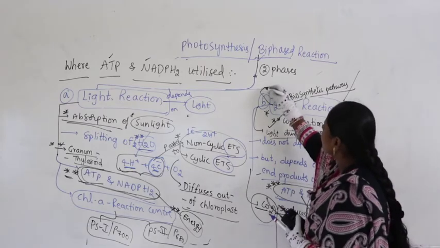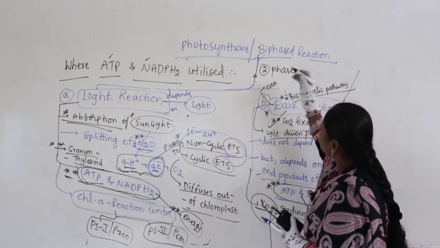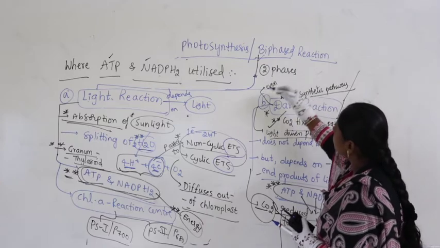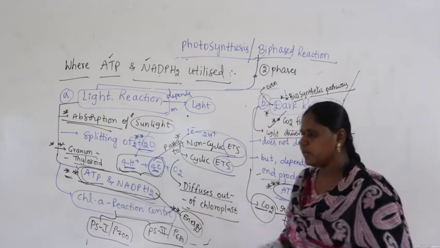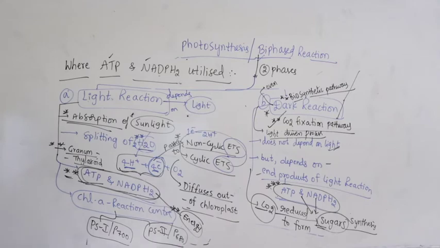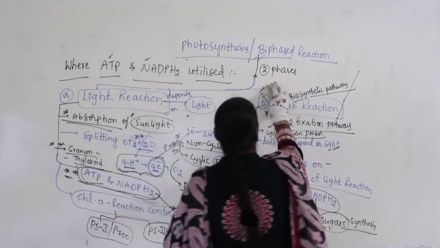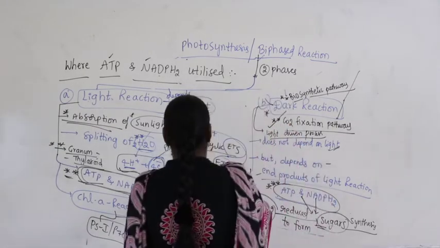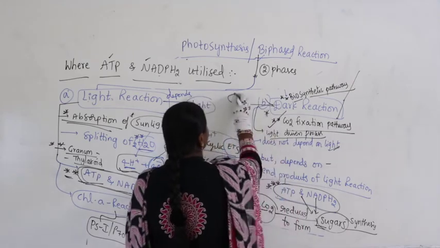Suppose if light is not available, then what happens? So, we say even if light is not available, let us write the complete point here, to have clarity. I am writing for dark reaction, guys.